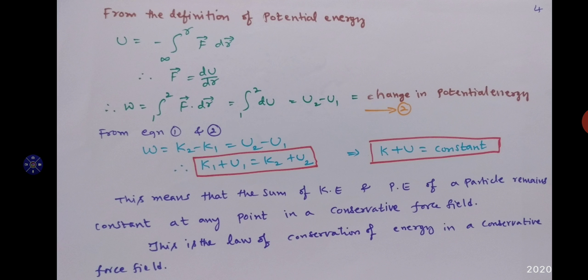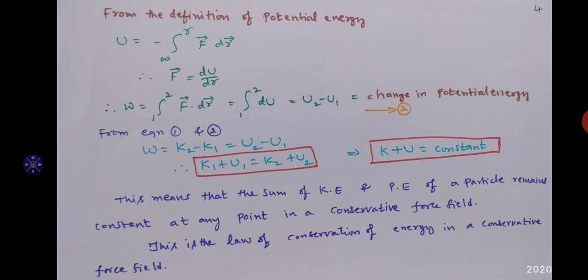From the definition of potential energy, we know that U is nothing but minus integration from infinity to r of F into dr. Therefore, F equals minus dU by dr. So the amount of work done W is equal to integration 1 to 2 of F into dr, the general definition of force into displacement for work done.